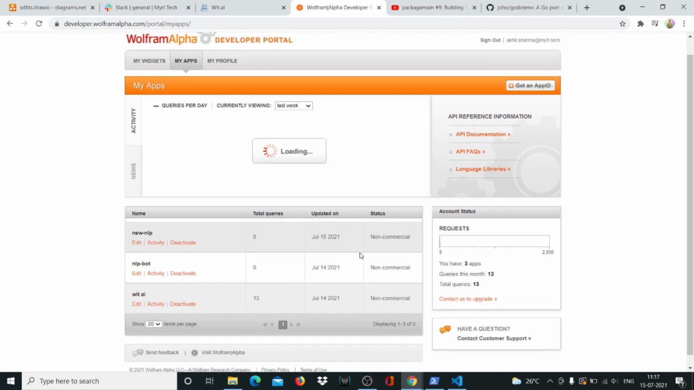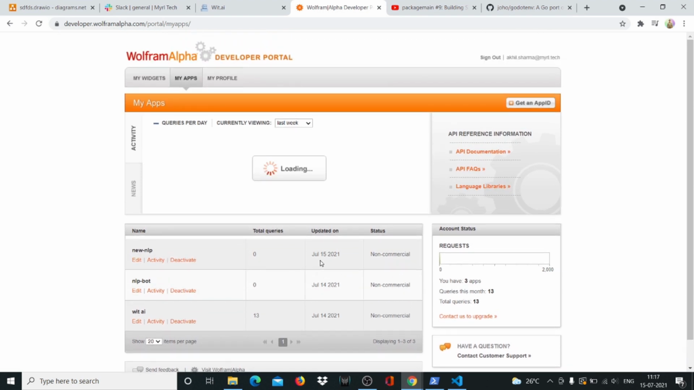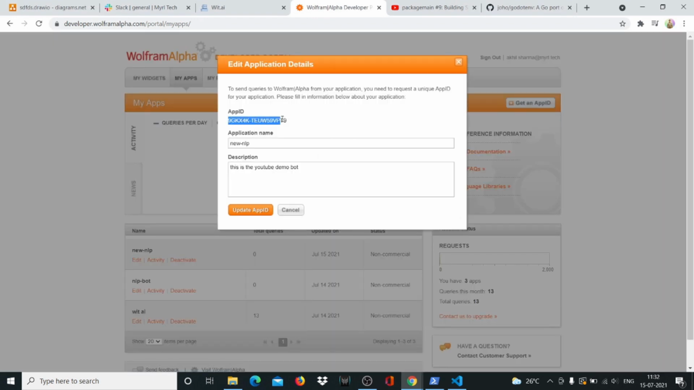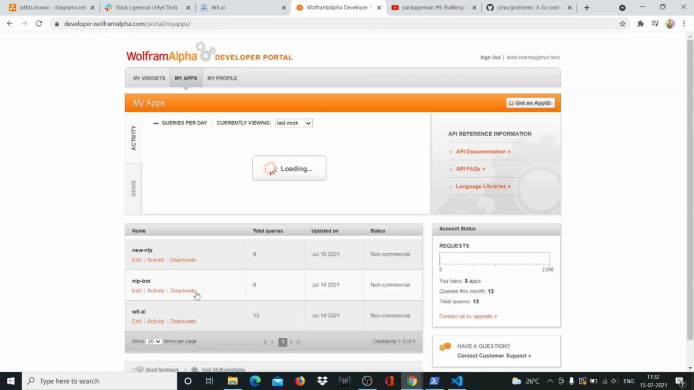Okay, so that's the thing with Wolfram Alpha. I know there are a lot of quirks with this. So basically, just remember to get your app ID from here, and that's all. That's all you need to do at the Wolfram Alpha website. Right, so just copy and paste it for yourself.